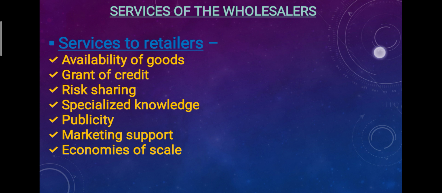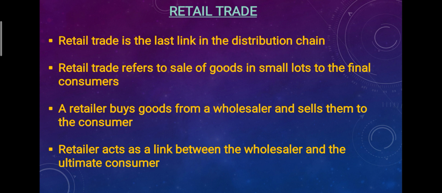Then we have retail trade. What is retail trade? Retail trade is the last link, because after the retailer there is directly the customer: manufacturer, wholesaler, retailer and customer. Then retail trade is the last link in the distribution chain. Retail trade means sale of goods in small lots to the final customer. A retailer buys goods from the wholesaler and sells them to the customer. So it is a link between wholesaler and the customer.